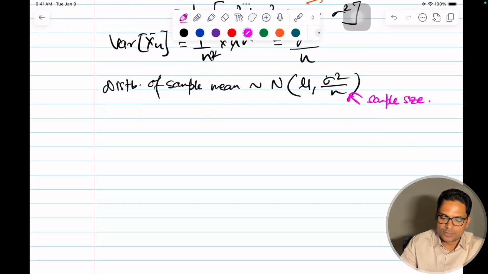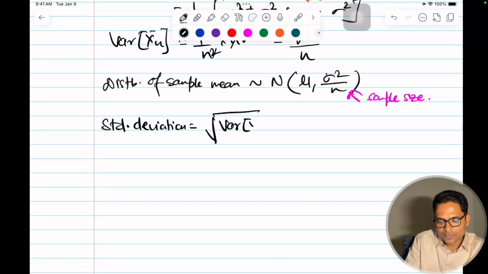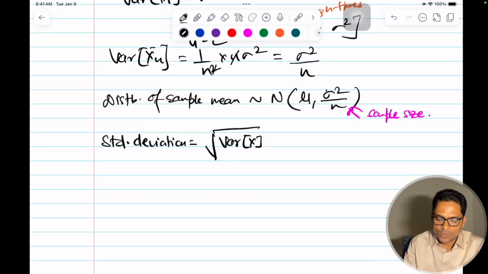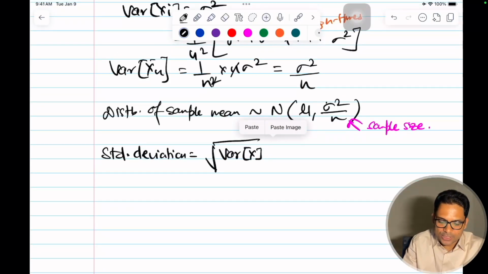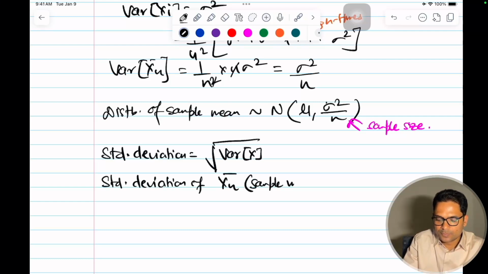Okay, and what is the next point? We know that standard deviation is equal to square root of variance. So similarly, what will be the standard deviation of the sample mean, x n bar? This will be equal to square root of sigma square by n.